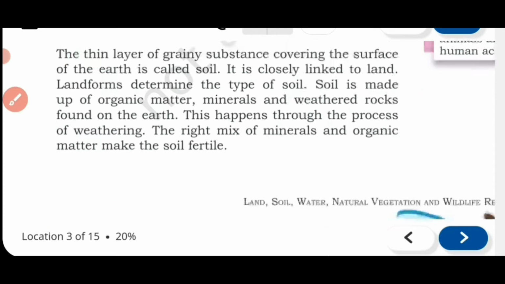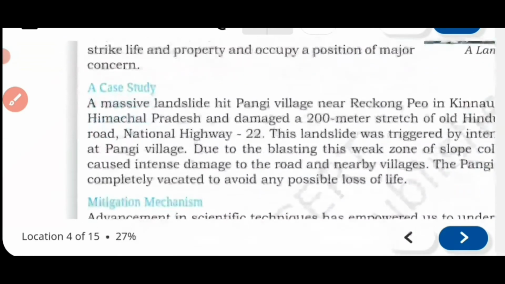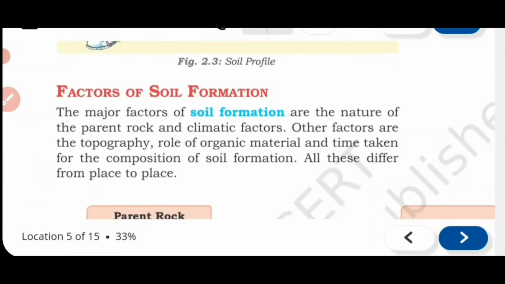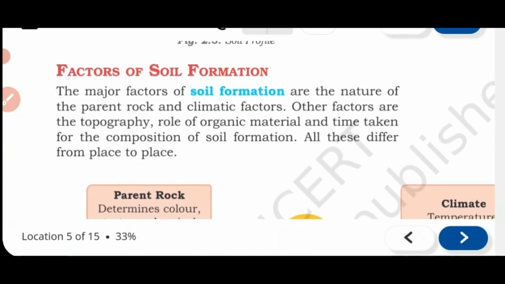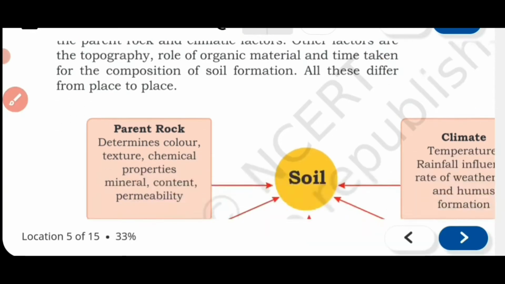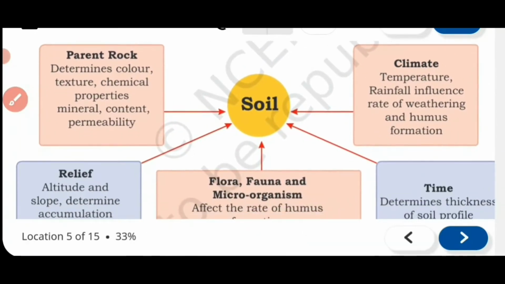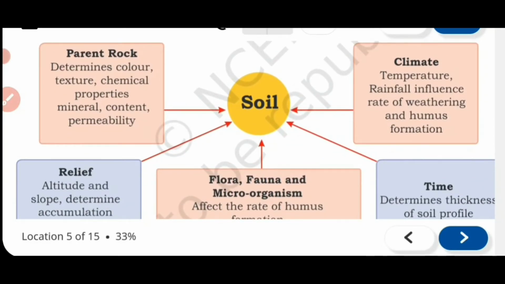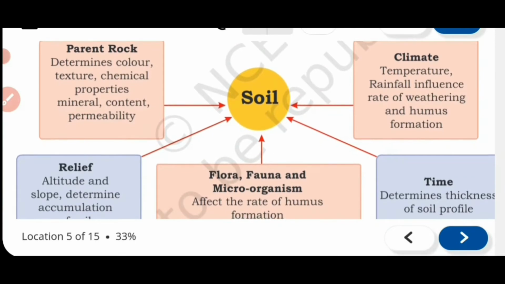Now moving to the next paragraph. Go to the next paragraph. The next topic is the factors of soil formation, how soil is formed. Before going to this paragraph we need to look at the diagram. Look at the diagram, then we will understand what the factors of soil formation are. Now soil formation factors are given over here.